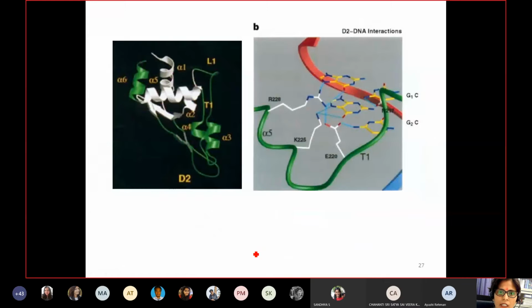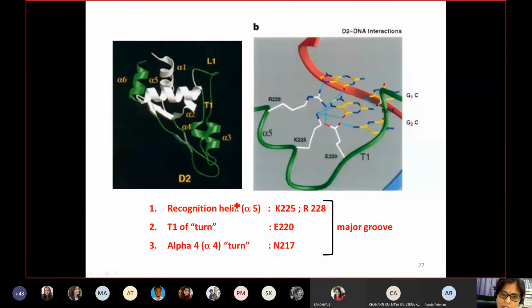Then the second structure, that means the D2 domain, is also contacting DNA, and basically they are contacting these two G nucleotides, and the contact is in the major groove, as you can see here. There is some difference between the contacts. For example, D1 contacts very much like a helix-turn-helix loop, whereas D2 domains are tilted further and are specifically making contact with these two nucleotides. So basically major groove contacts.